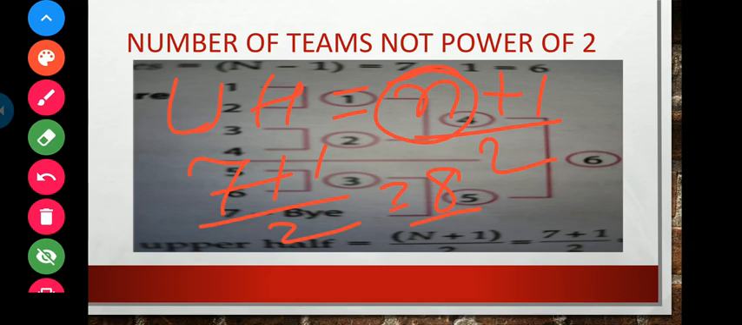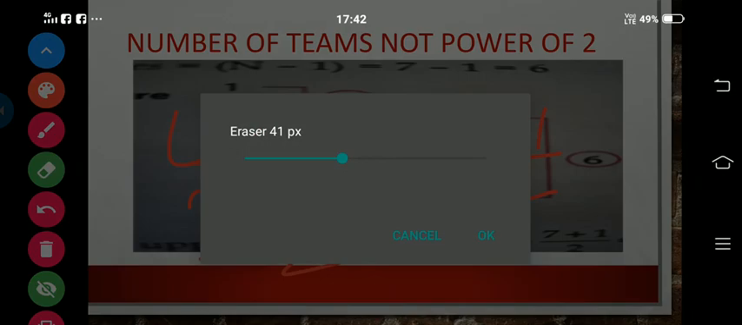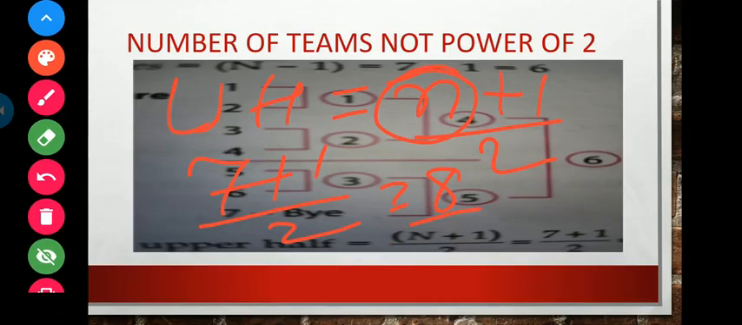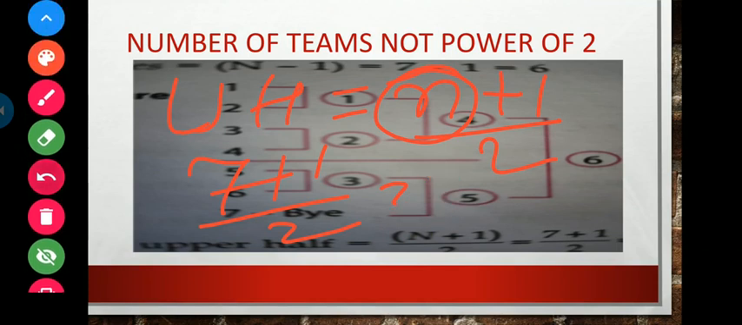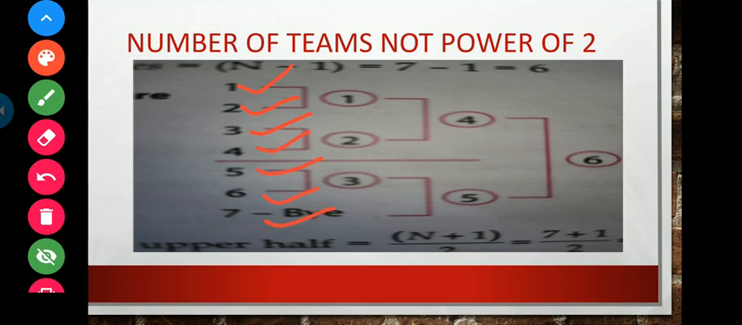So in such a way, what we can see is that in the upper half 4 teams are there: number 1, 2, 3, 4 teams are there in the upper half, and 5, 6, 7, 3 teams are there in the lower half. Clear?